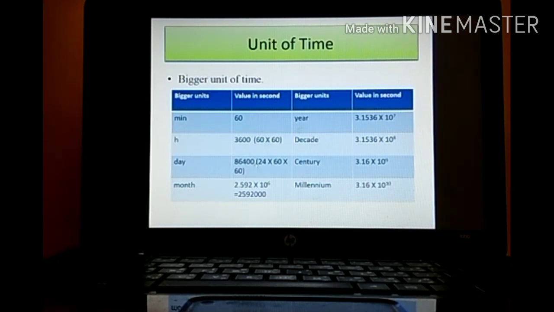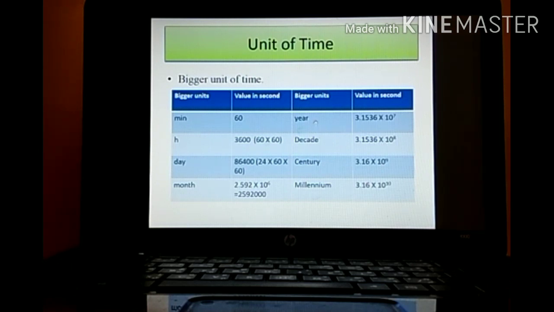That is 86400 seconds. 1 month, if we multiply the above day by 30, we will be getting 2592000. Okay. Next one again, bigger unit.